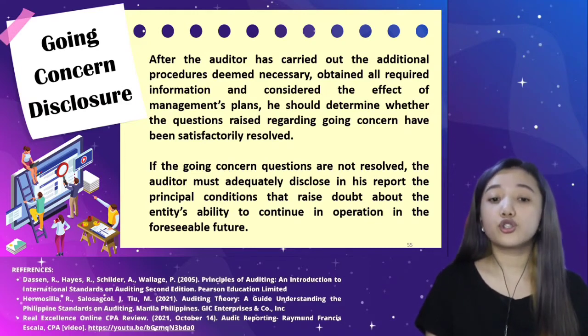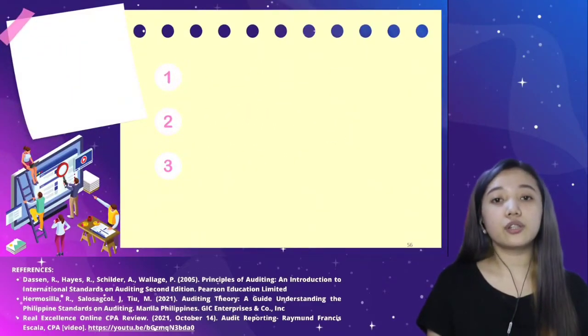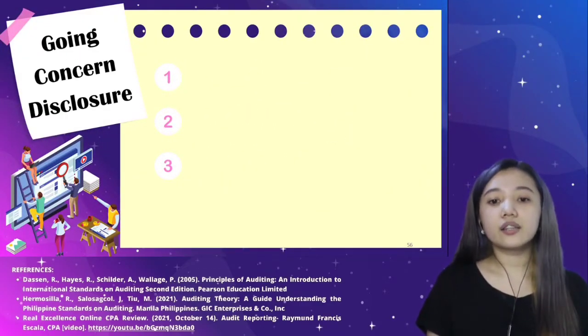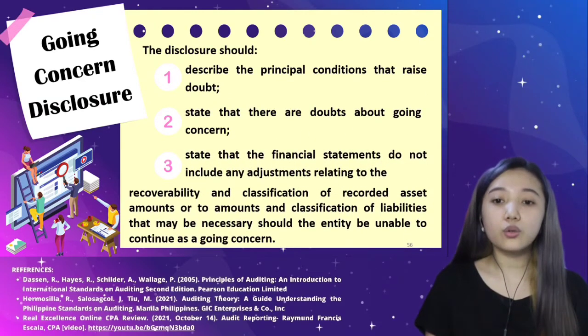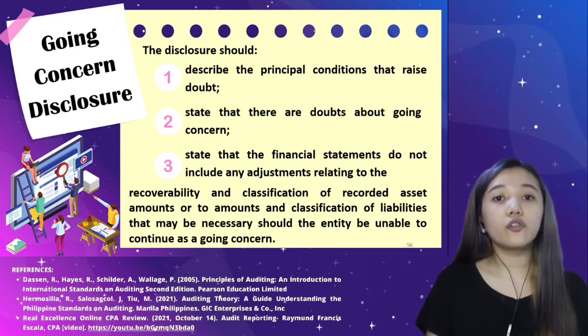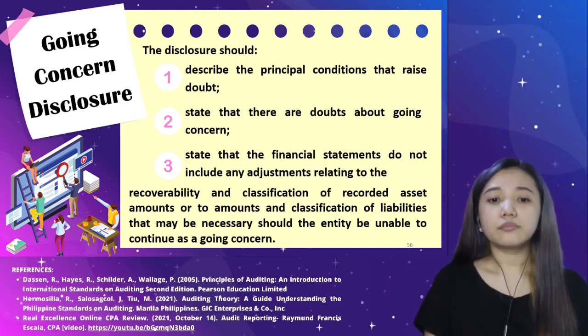So, the disclosure should describe the principal condition that raised doubt, state that there are doubts about going concern, and state that the financial statements do not include any adjustments related to the recoverability and classification of recorded assets amounts or to amounts and classification of liabilities that may be necessary should the entity be unable to continue as a going concern. Now, let's look at this illustration which provides sample wording for going concern emphasis of matter.